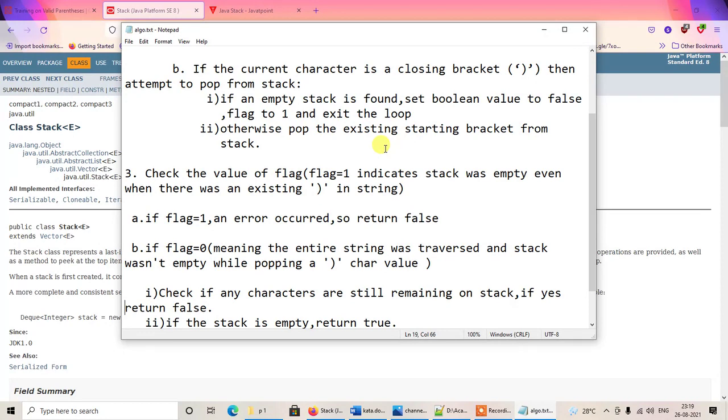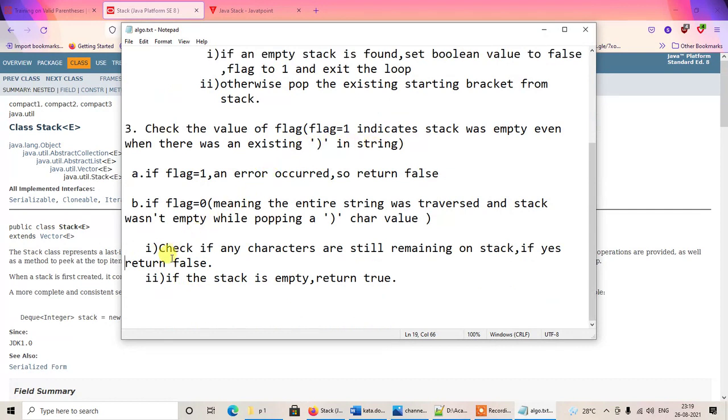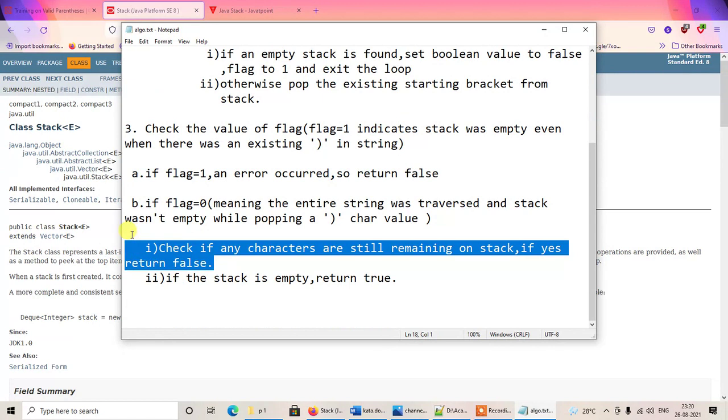So if the flag is 0, there are two more things that we need to check. We have to check whether, even after traversing the entire length of the string, some characters are still remaining in the stack or not. If the number of opening and closing brackets were evenly matched, that is, for every opening bracket there was a closing bracket, there should be no remaining characters on the stack, because whenever we encounter a closing bracket, automatically we will be popping off its corresponding or associated opening bracket.